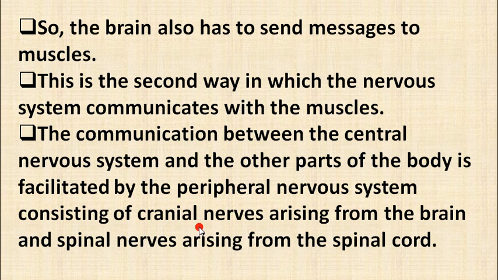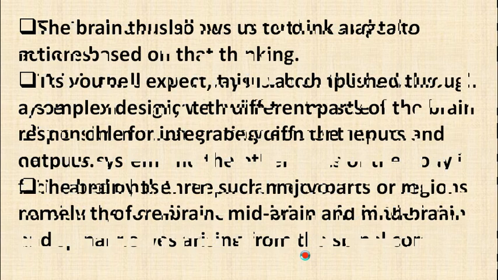And it consists of the cranial nerves arising from the brain and spinal nerves arising from the spinal cord. So here there are two types of nerves: cranial nerves, which are related to the brain, and spinal nerves arising from the spinal cord. So this is all about the nervous system and peripheral nervous system, which is connected to the other parts of the body, and all this communication process develops through it.